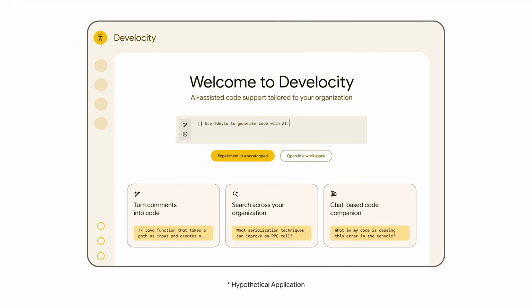Now, let's take all of these concepts and make them practical. We will do this again with Develocity, the hypothetical product that we introduced earlier.